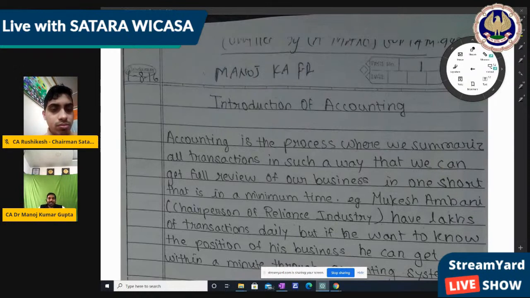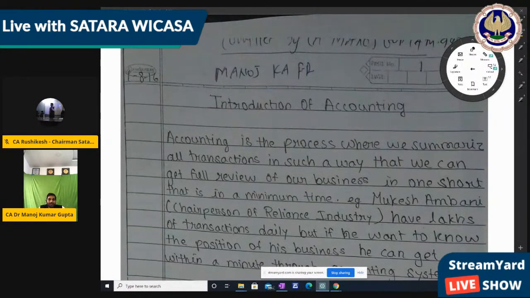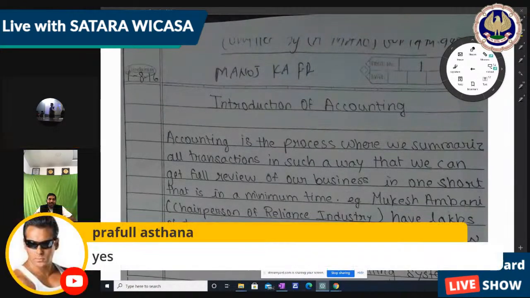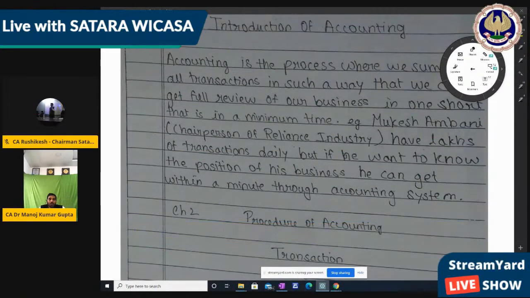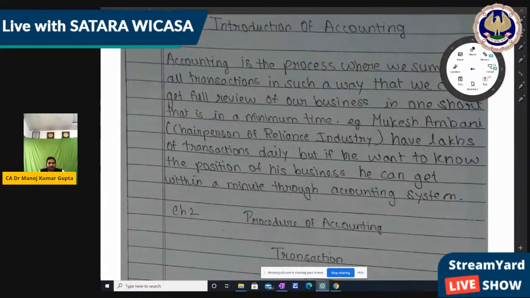Accounting is the process where we summarize all transactions in such a way that we can get a full review of our business in one shot, that is, in the minimum time. Example: Mukesh Ambani, chairperson of Reliance Industries, has lakhs of transactions daily, but if he wants to know the position of his business, he can get it within a minute through the accounting system.